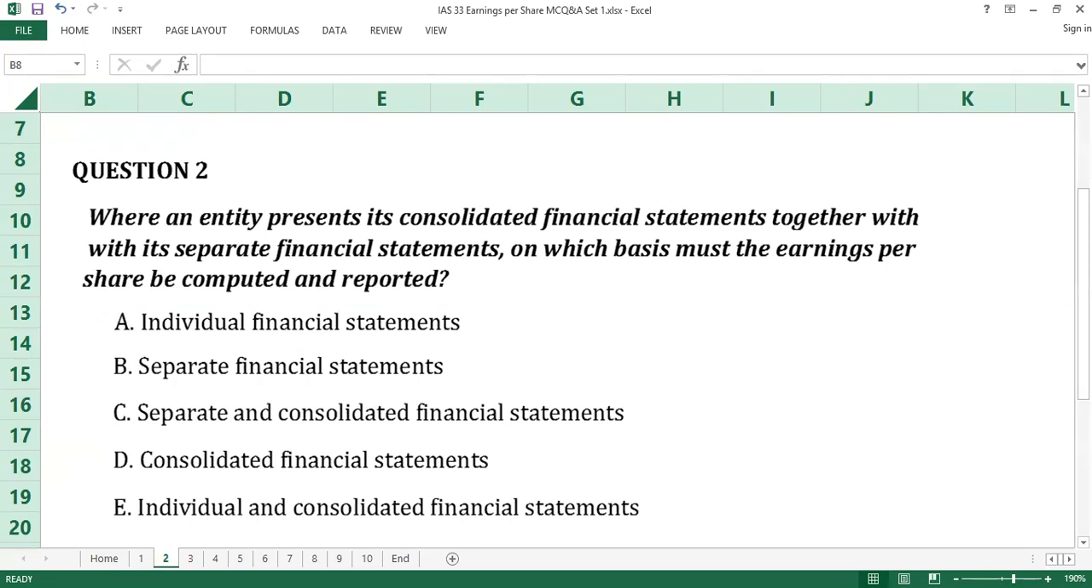Although not mandatory, an entity that chooses to disclose earnings per share based on the separate financial statements does not present such information in the consolidated financial statements. D is the answer to question number 2.